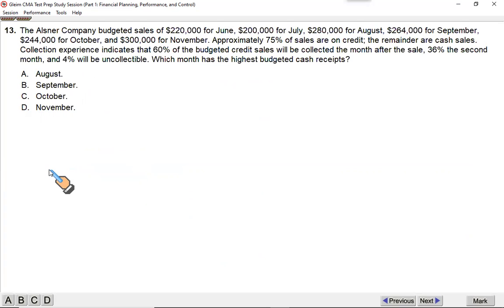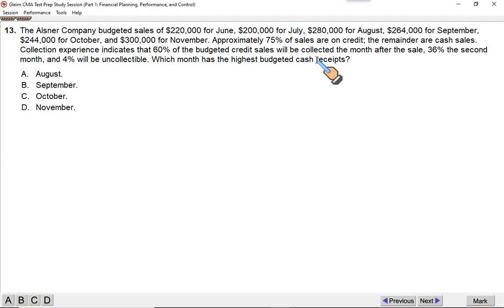This question is very unlikely to appear because there are 4 questions in the single question. How? Let me show you. Elsner company budgeted sales 220 for June, July, August, September, October and November also. It says approximately 75% of sales are on credit. The remainder are on cash. Collection experience indicates 60% of the credit sales will be collected the month after sale, 36% the second month after sale, and 4% will be uncollectible. Which month has the highest budgeted cash receipts?